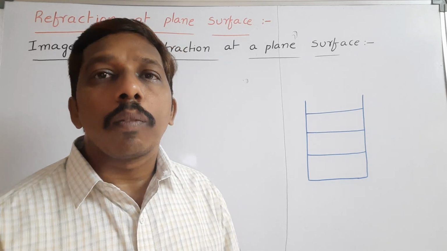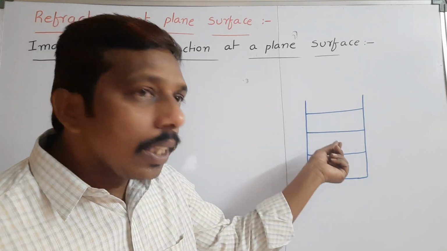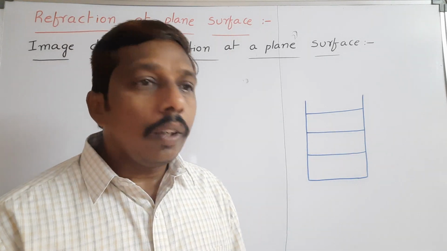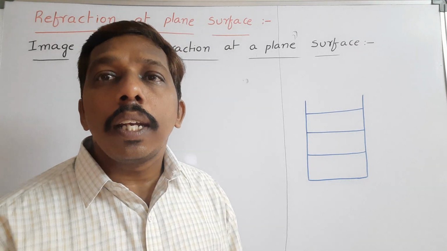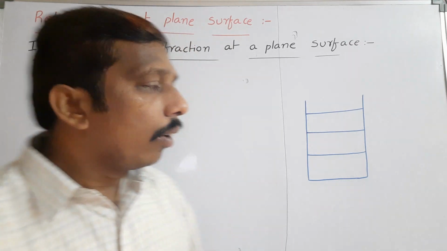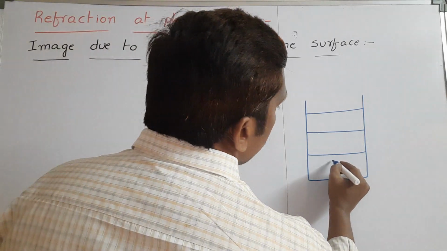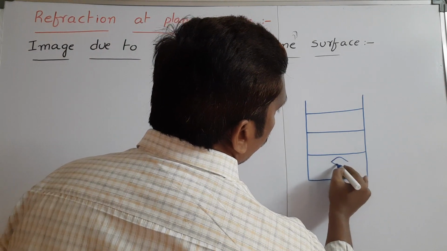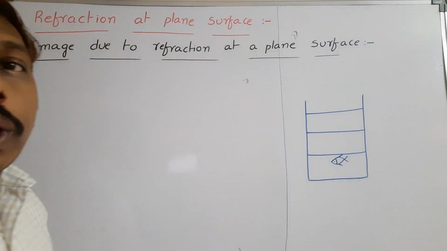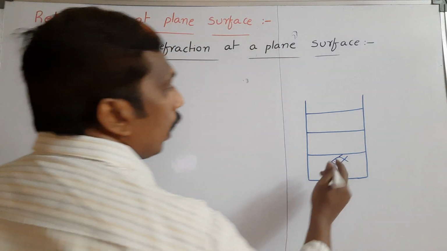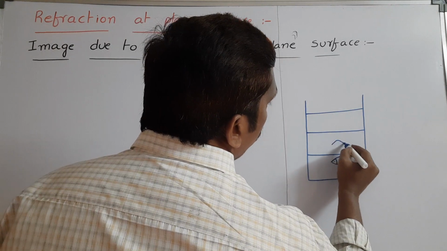The same thing we can observe with a fish inside water. If you observe it, the fish will appear at less depth than the original depth. For example, one fish is here, but that is the original position of the fish. But here, this fish appears to us here.